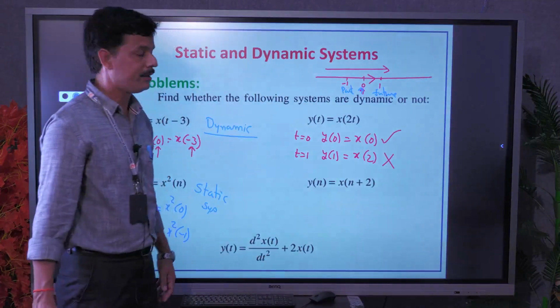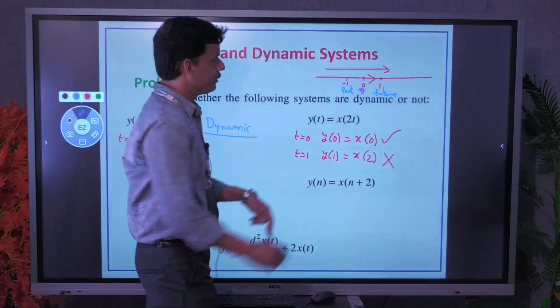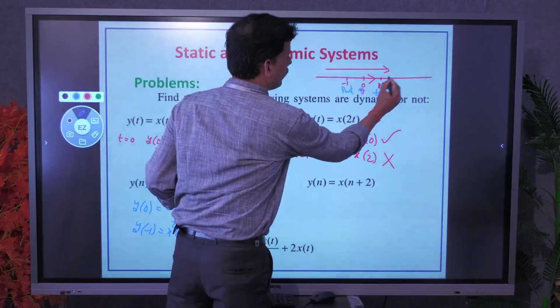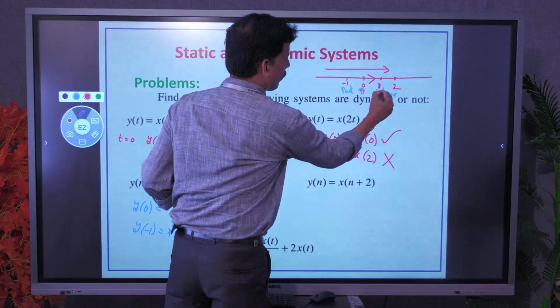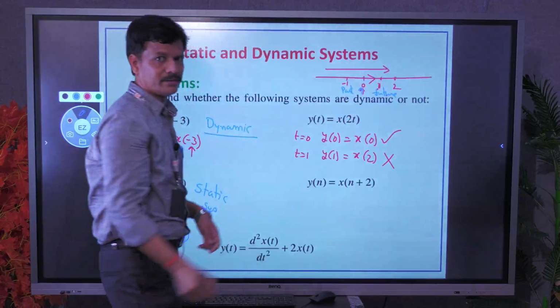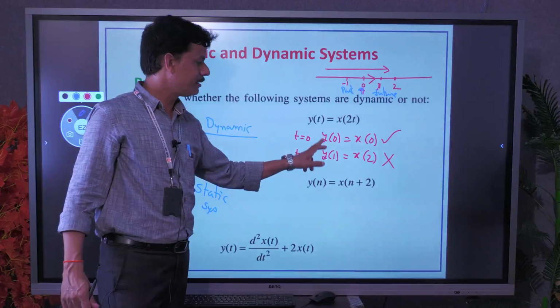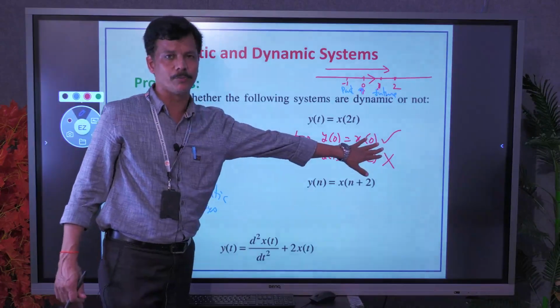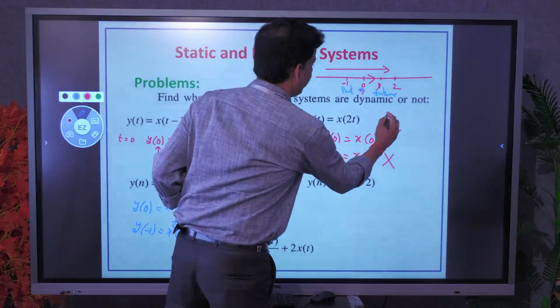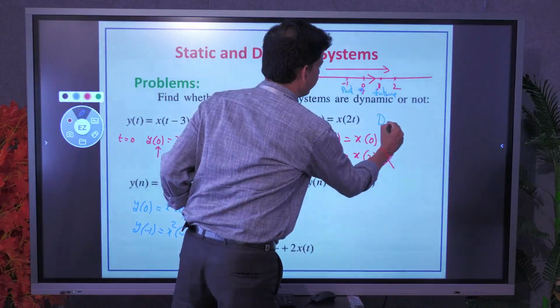Here the condition is not satisfied. Output at 1 depends on input at 2. For 1, 2 is future. So here for positive values, the present output depends on future values of input. So here again it is a dynamic system.